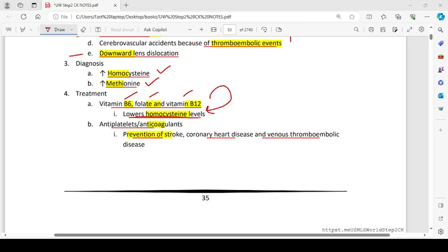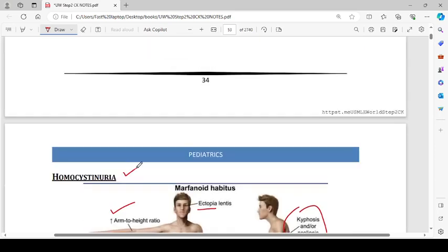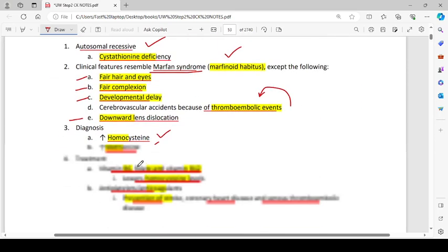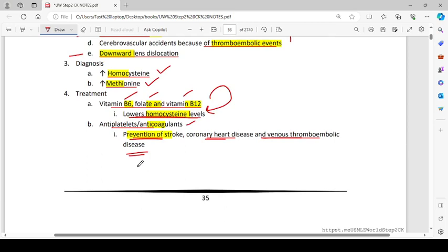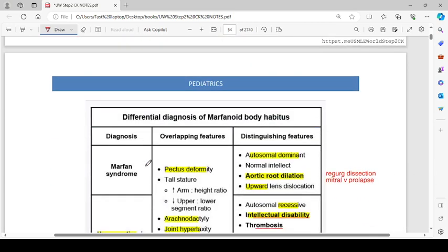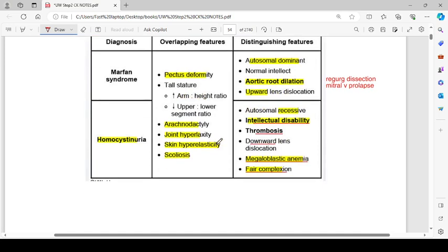Then antiplatelets and anticoagulants can also help. They prevent the stroke, coronary heart disease, and venous thromboembolic disease, which can occur under the setting of homocystinuria, because homocystinuria is a risk factor for the development of atherosclerosis. Differential diagnosis of Marfanoid body habitus. These are Marfan syndrome and homocystinuria.